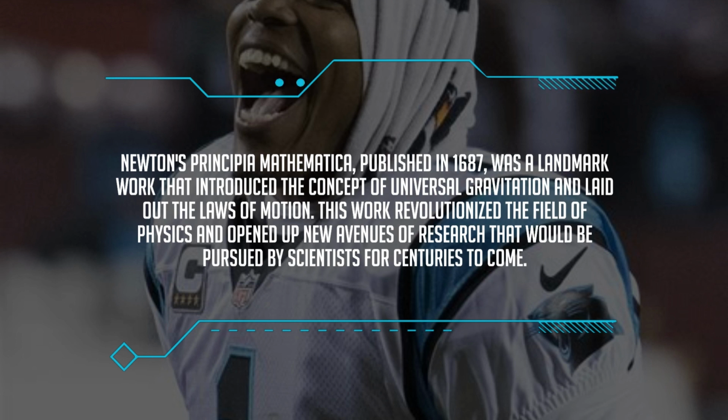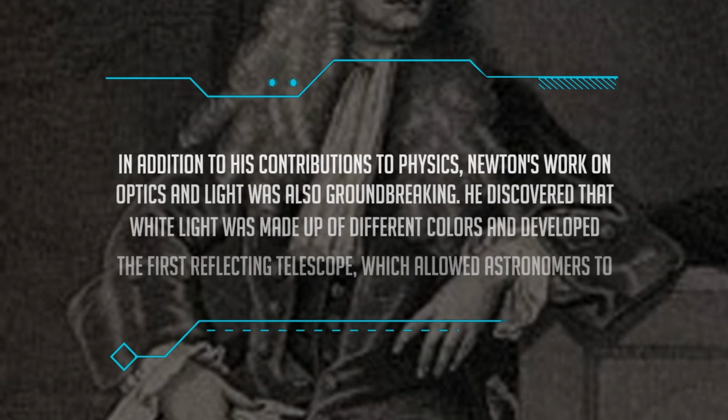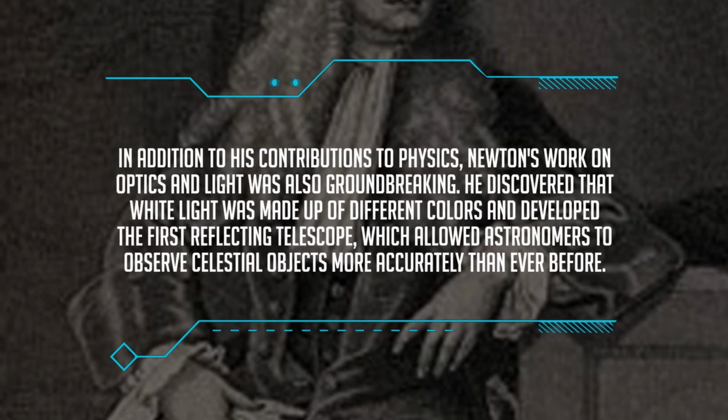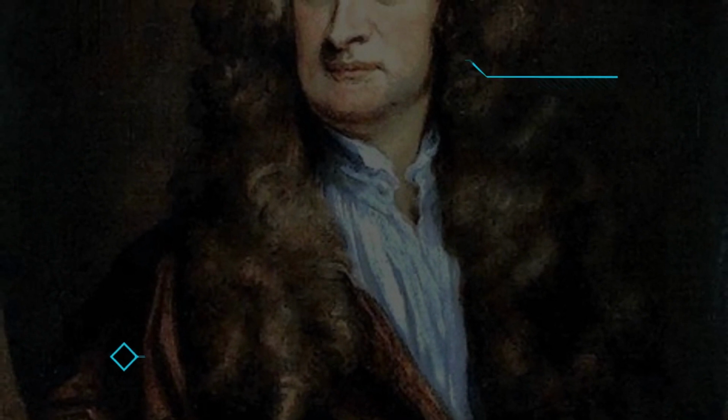This work revolutionized the field of physics and opened up new avenues of research that would be pursued by scientists for centuries to come. In addition to his contributions to physics, Newton's work on optics and light was also groundbreaking. He discovered that white light was made up of different colors and developed the first reflecting telescope, which allowed astronomers to observe celestial objects more accurately than ever before.